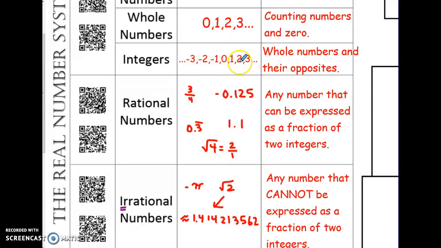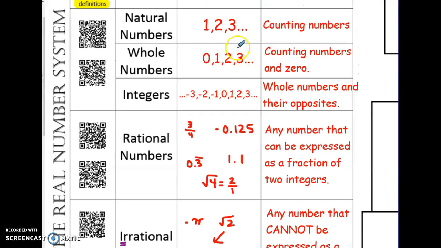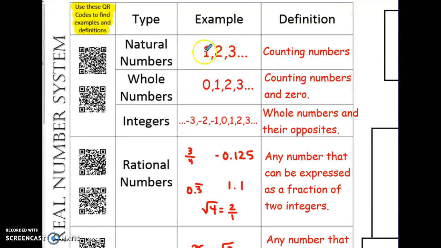But under integers, remember, it has to be whole numbers, okay? We don't have any decimals or fractions under integers, and we certainly don't have any of those under whole numbers. Remember, we don't even include negatives with our whole numbers. And then, of course, back to the beginning when we talked about counting numbers. When you count seats or people in the room, we would start counting with number 1, number 2, and each person gets counted.